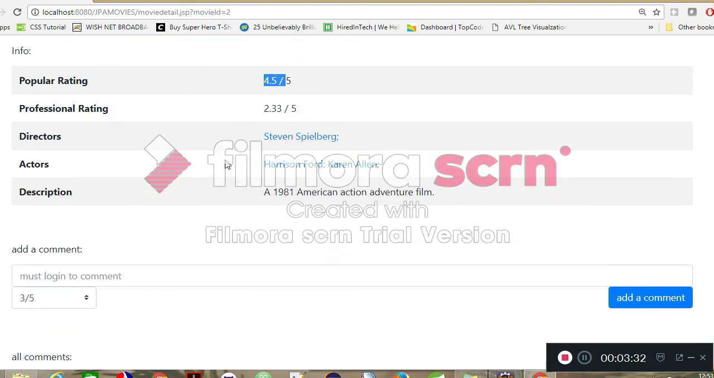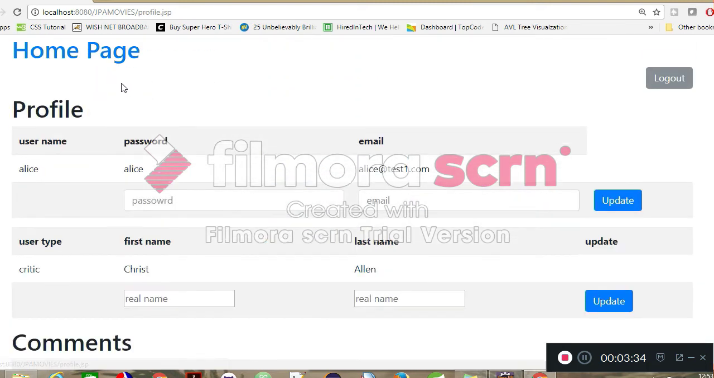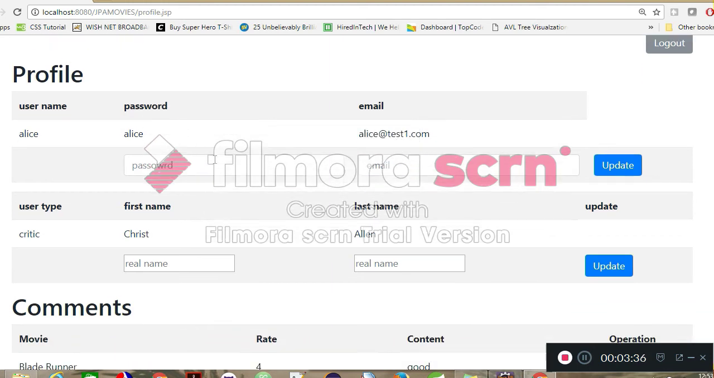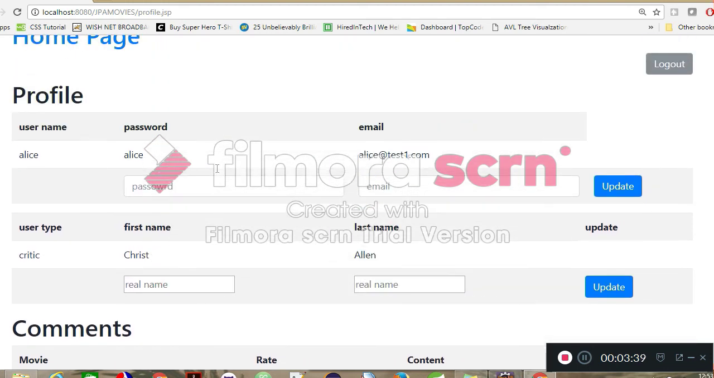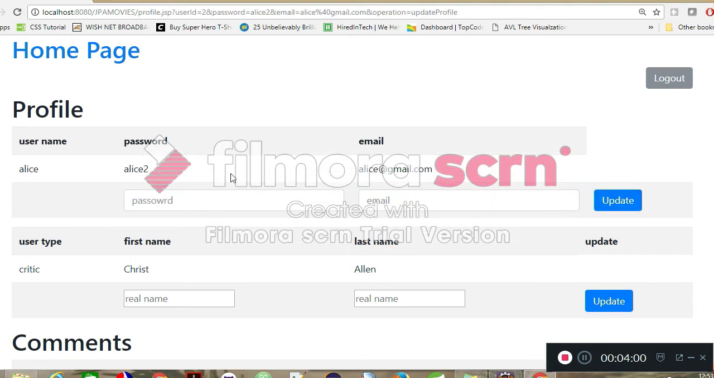Now if we go to the profile page of Alice, we can see these are the user details that can be updated. So for instance, if one wishes to update Alice's password, it can be done, Alice2, and also change the email ID, alice@gmail.com, and we can see that the password has changed to Alice2 and the email to alice@gmail.com. I will just revert it back, Alice.